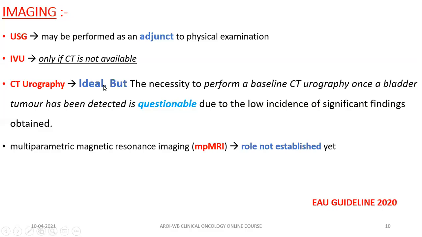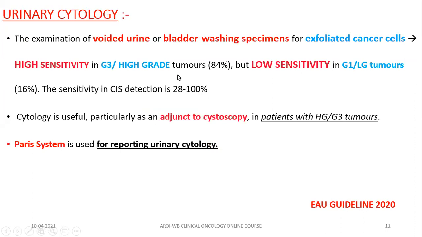CT urography. If CT urography cannot be performed, then you can offer IVU or multi-parametric MRI to the patient. Now, if you suspected bladder cancer, then you must advise urine cytology, which is the examination for exfoliated cancer cells in the voided urine, blood, or bladder washing specimen.